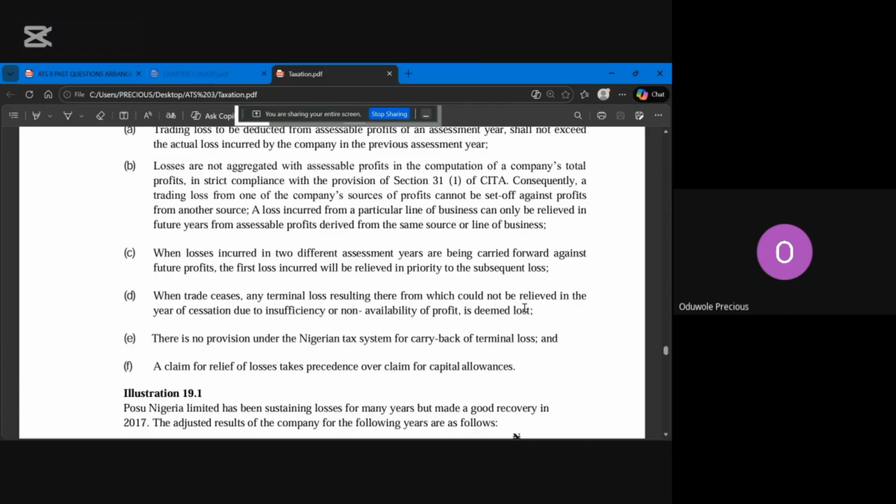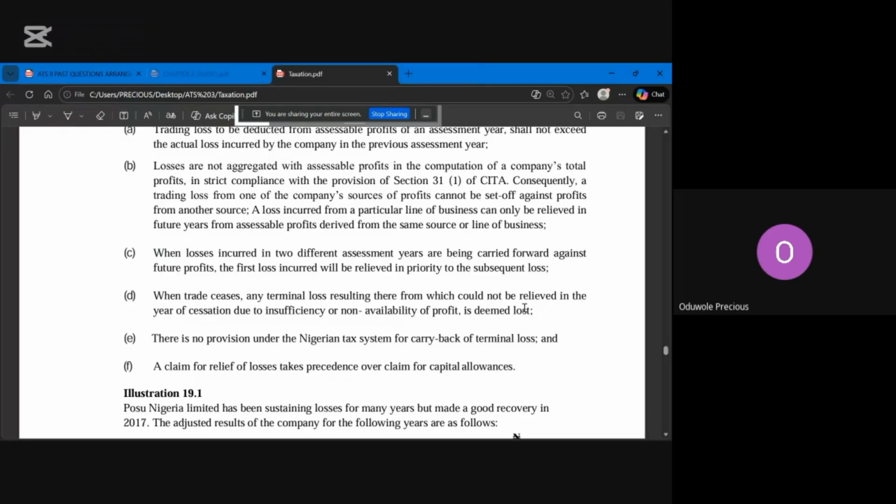Unlike capital allowance, you still learn it. For those that were in class three weeks ago on Saturday, when we did capital allowance, they will understand what I'm trying to say. Because if it was capital allowance, even after the company shuts down, you can still enjoy your capital allowance. You understand? So you do carry back capital allowance. But for loss, let's say before the company shuts down, the company has made loss for the past 5 years. Once the company is ceasing, all those losses cannot be enjoyed again. It's deemed lost. Okay, so that's for that point D.